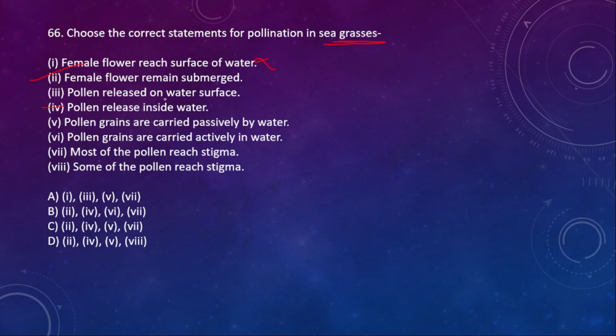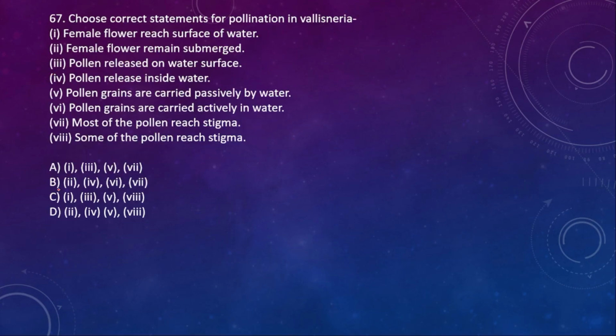If the female flower remains submerged, then obviously pollen grains will be released inside the water. And then pollen grains are carried passively by water. Yes, this is also correct. Pollen grains are carried actively. No. Most of the pollen reach the stigma. No, some of the pollen reach the stigma. So this one is also correct. 2, 4, 5 and then 8. So here the right option is option D.